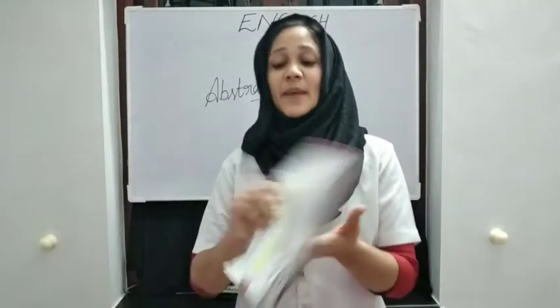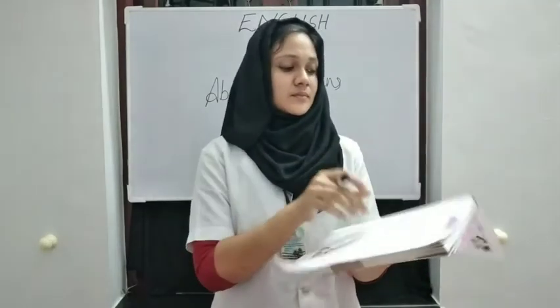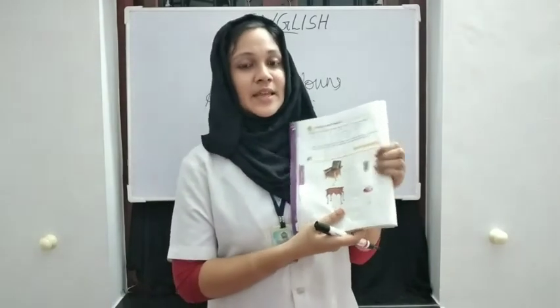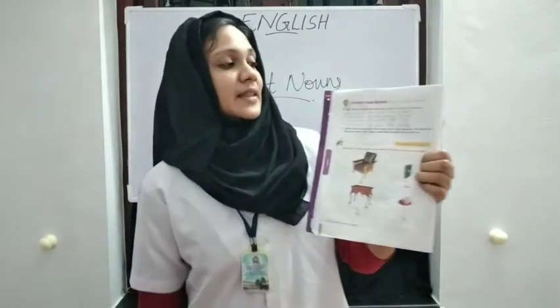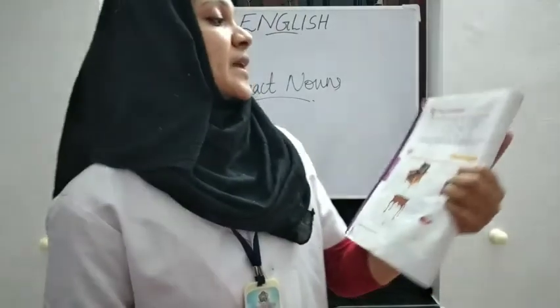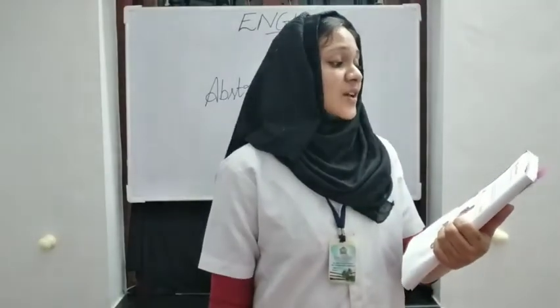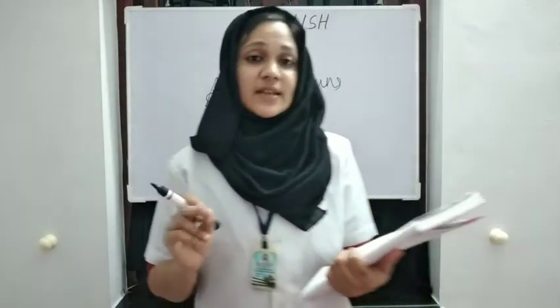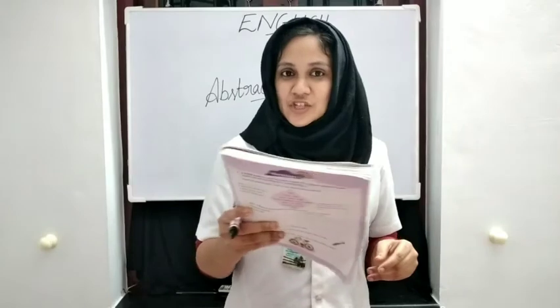All of you take page number 6. Take page number 6. There you can see one activity. Listen and speak. Your teacher will read out some lines. Write T for true and F for false. I will read the lines for you and you mention whether it is T for true or F for false. I read the question for you.